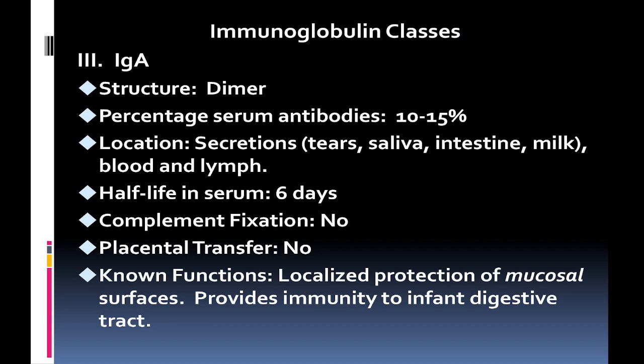Then IgA, a dimer structure, with 10 to 15% of serum antibody. Location: secretions like tears, saliva, intestine, milk, blood, and lymph. Half-life in serum is 6 days. Complement fixation is nil, and placental transfer is also nil. Biological function: localized protection of mucosal surfaces, and it provides immunity to the infant digestive tract.